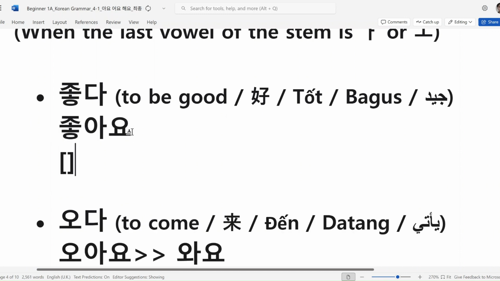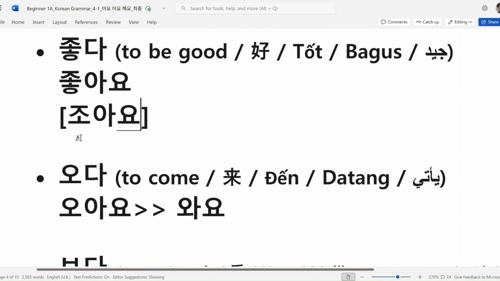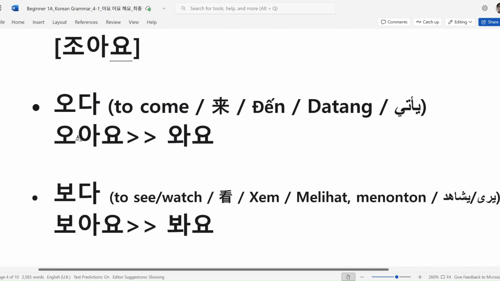Be careful when you pronounce this one. 좋아요. H, the final consonant, doesn't sound. 좋아요, 좋아요. 자, 그 다음, next one.